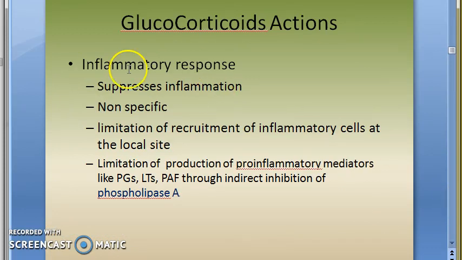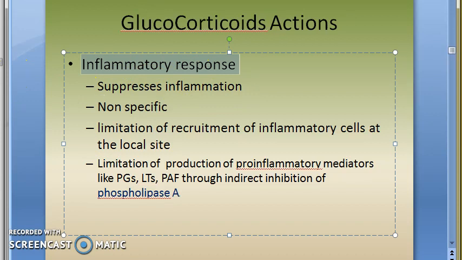Fine. Inflammatory response: it suppresses inflammation. It is a non-specific suppression. How does it do it? Recruitment of the inflammatory cells will be less, and also there will be less production of pro-inflammatory mediators like prostaglandins, leukotrienes, platelet activating factors, etc. There is indirect inhibition of phospholipase A.